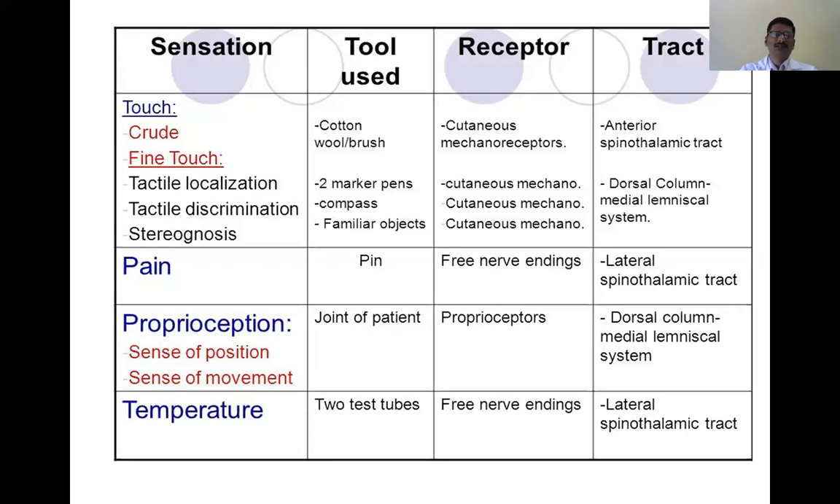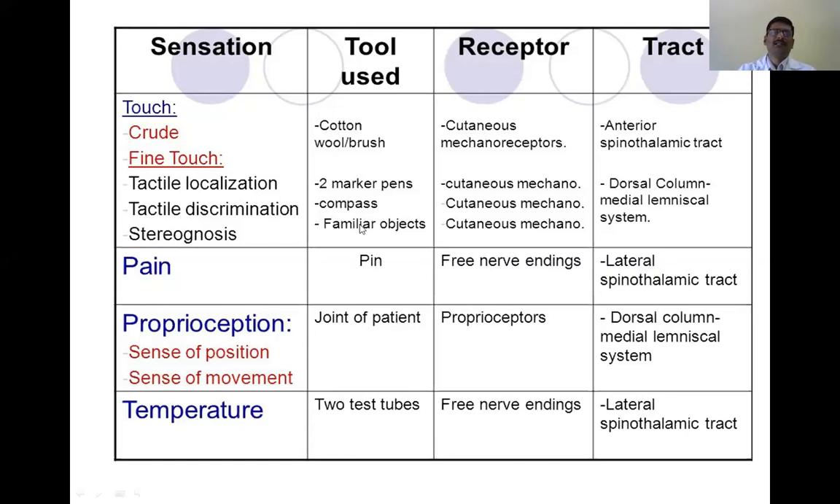One should identify what tactile sensibility is, what things are being tested and how, what the receptors are, and what the tract is which carries it. Under tactile sensibility, you test for fine touch, tactile localization, tactile discrimination, as well as crude touch, which is carried by the anterior spinothalamic tract. Whereas all the other things, fine touch, localization, discrimination, etc., are carried by the dorsal column tracts, the dorsal column medial lemniscal system.